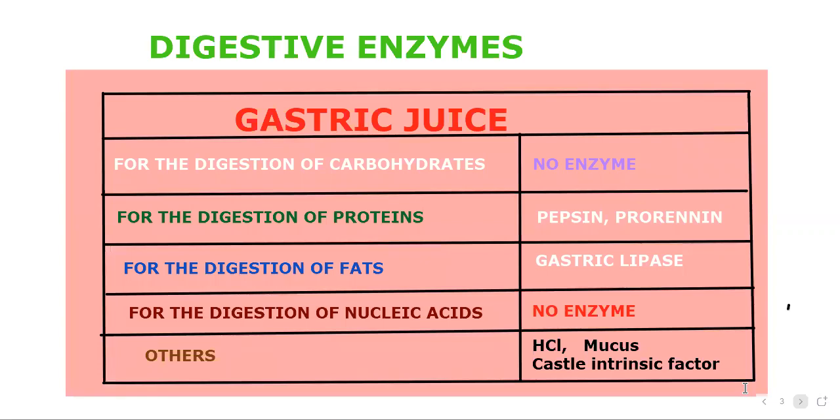Digestive enzymes of gastric juice. For the digestion of carbohydrate, no enzyme. For the digestion of proteins, pepsin and prorenin. Prorenin is an infant enzyme. For the digestion of fats, gastric lipase, little amounts. For nucleic acid, no enzyme. And others like HCl, mucus, and castle intrinsic factor.